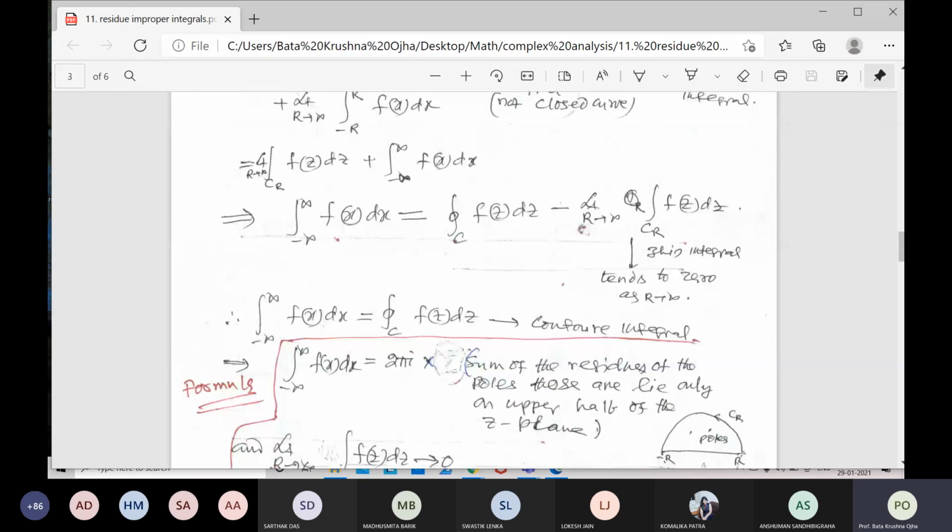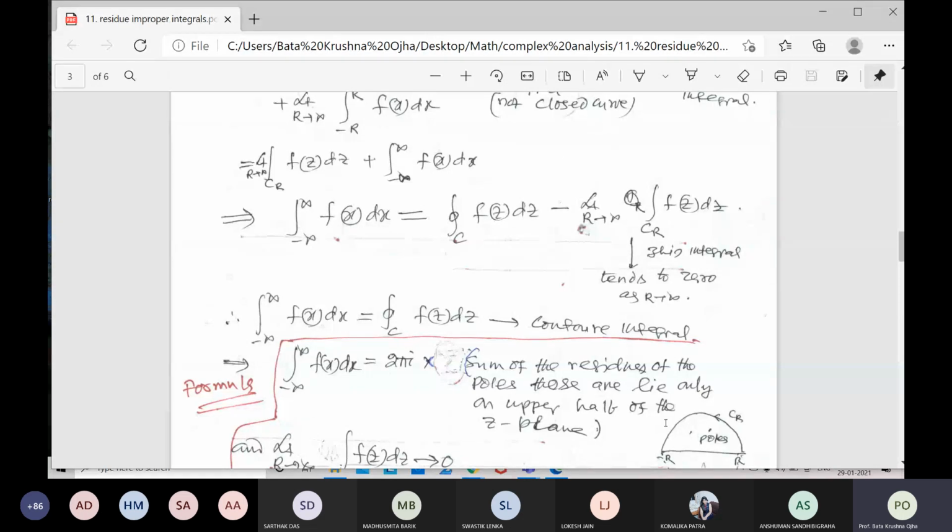So when you get the questions, what will you do? You replace x by z and the integral from minus infinity to plus infinity over dx changes to the contour integration over C of f(z) dz. Right? And you write the integral like that. You have to calculate the poles for the first part, and those poles lie in the upper half. You take 2 pi i times the sum of the residues in the upper half of the z plane. And for the second part you have to prove it tends to 0.